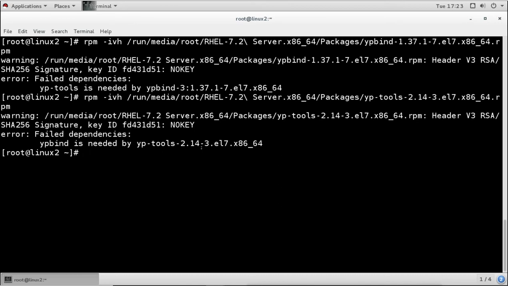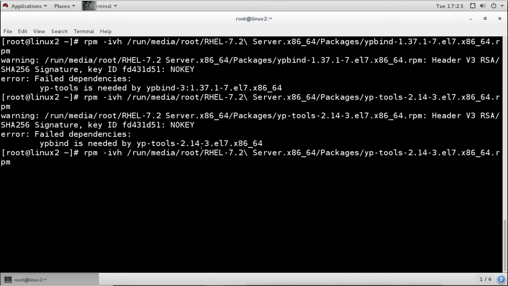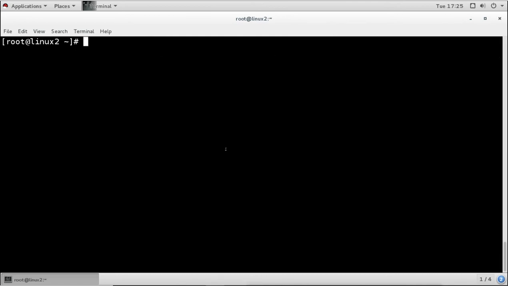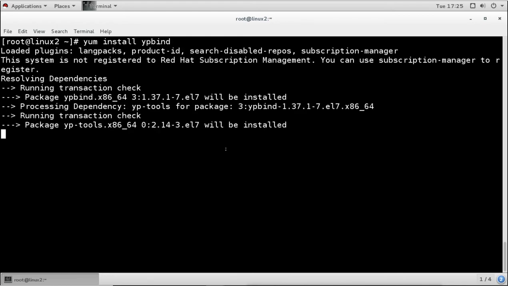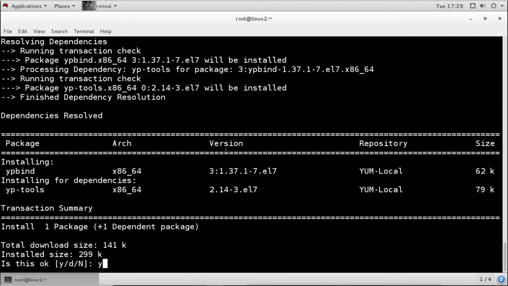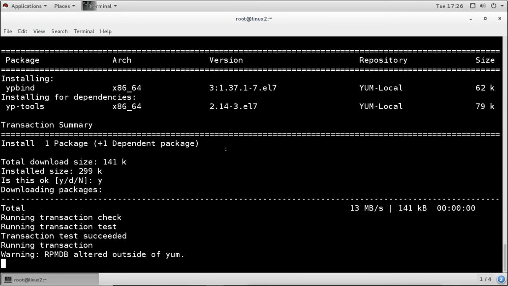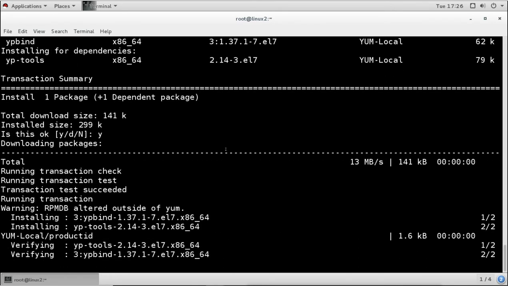And YP tools need YP bind. As you see, if you try to install it from the RPM command, it is saying YP tools needs YP bind and YP bind needs YP tools, and that is why we use the yum server. So I will use yum to install the YP bind package. And I say yes, I want to install it. And now it is installed.